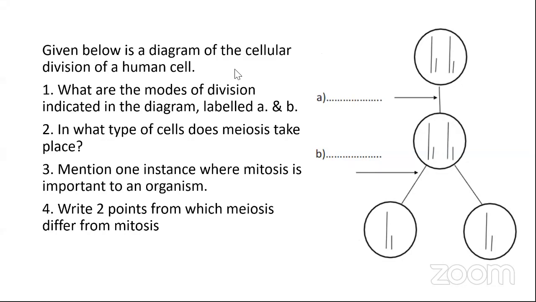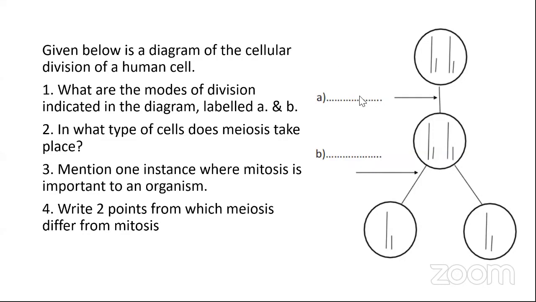Abdullah, Farha, you are telling that A is mitosis. Then who are the ones that say that A is meiosis? Let's see. Some of the students are very silent. They don't want to say either meiosis or mitosis.